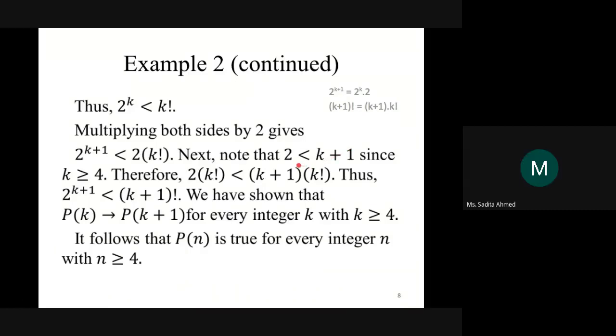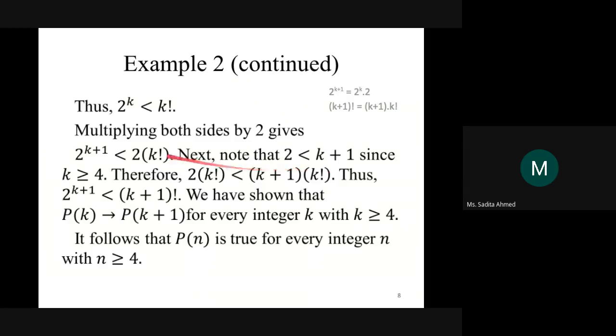Okay. So if that is the case, this 2 to the power of k plus 1 is already less than 2 into k factorial. If it's less than this, it will definitely be less than k plus 1 into k factorial, right? This is already a smaller value compared to 2 into k factorial. Now we've established that 2 into k factorial is less than k plus 1 into k factorial. Why? Because 2 is less than k plus 1. So 2 into k factorial will definitely be smaller than k plus 1 into k factorial, right?